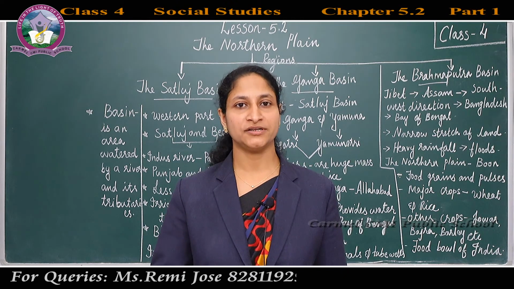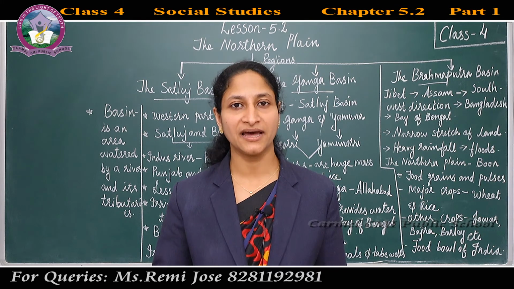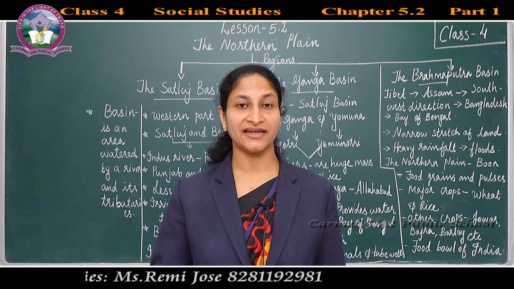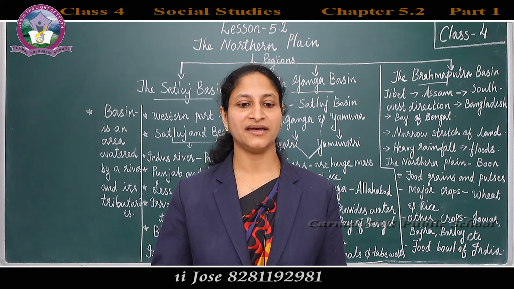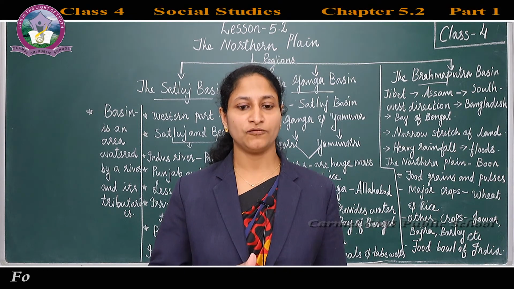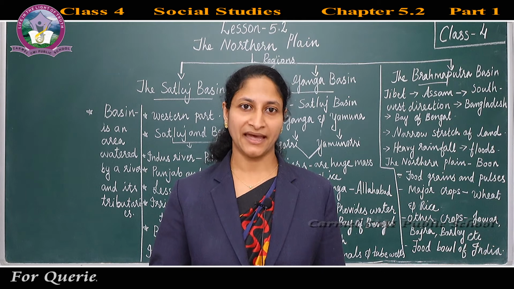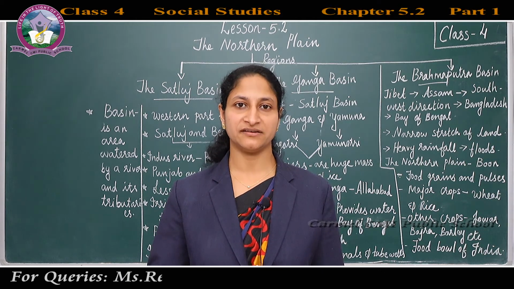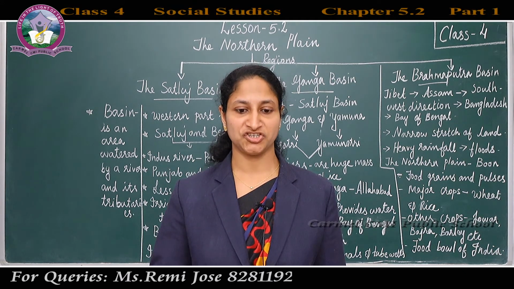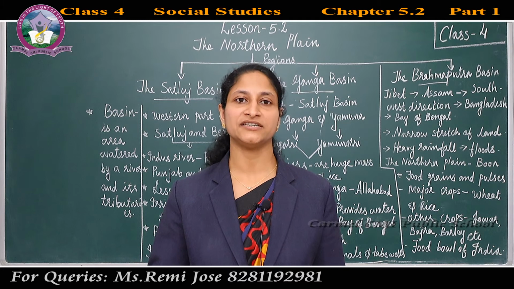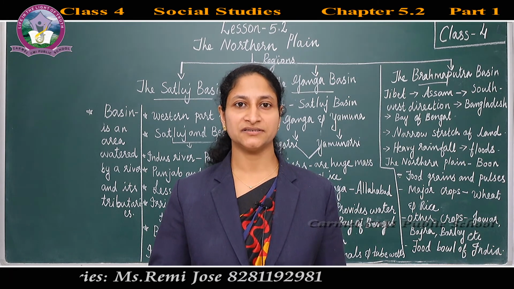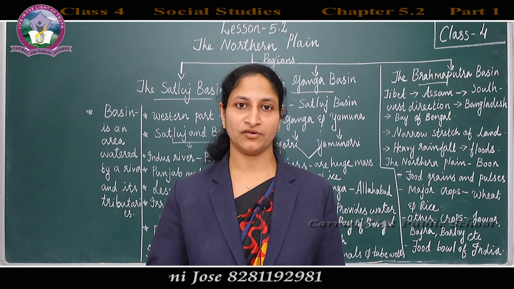Now let's move on to the next topic, the Brahmaputra basin. The river Brahmaputra originates in Tibet and it enters India from the east. In India, the river Brahmaputra flows through Assam in a southwest direction, and then enters Bangladesh, which is the neighboring country of India. At last, this river flows into the Bay of Bengal.